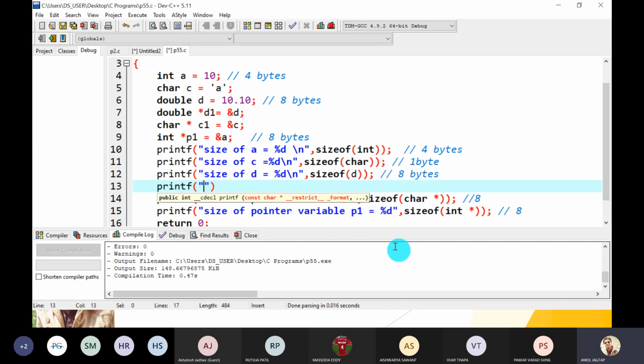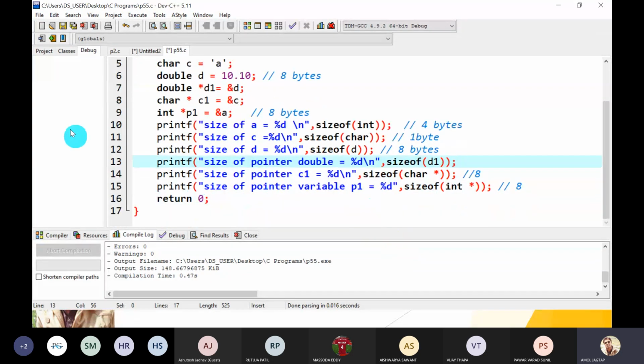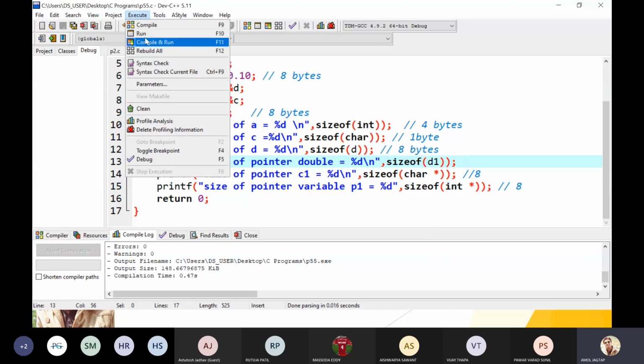Calculate the size of the pointer. Size of pointer double. So how many bytes does the double pointer require? That is also found using sizeof. Suppose the double pointer variable name is D1. So pass D1 to the sizeof function and check. Now check whether it works.